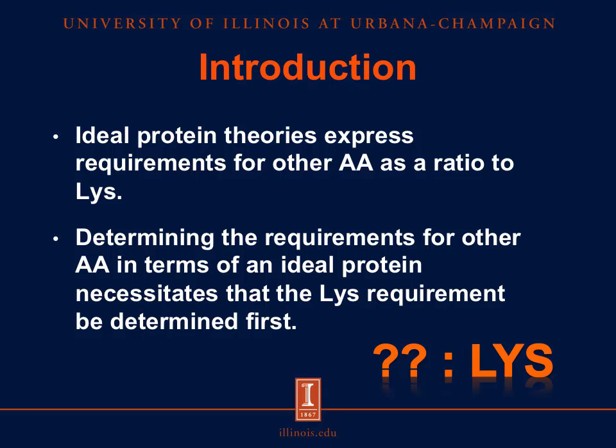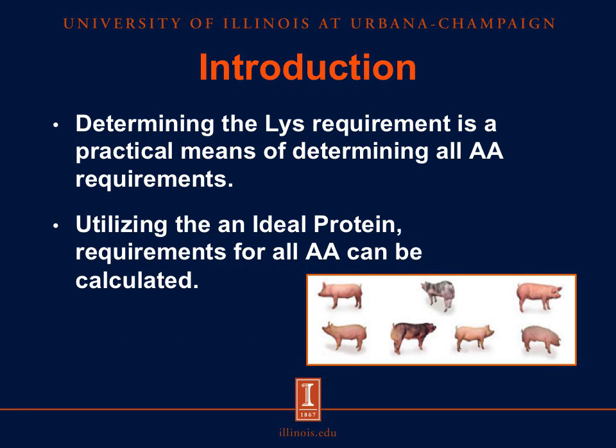Therefore, to determine the requirement for other amino acids in terms of an ideal protein ratio, meaning a ratio to lysine, the requirement for lysine must first be determined in the particular population of pigs in question. Determining the lysine requirement of a population of pigs can be a practical means to determine the requirements for all other amino acids. Because of the nature of any ideal protein ratio with lysine as the first limiting amino acid, the remaining requirements can simply be back-calculated using their empirically determined lysine requirement.